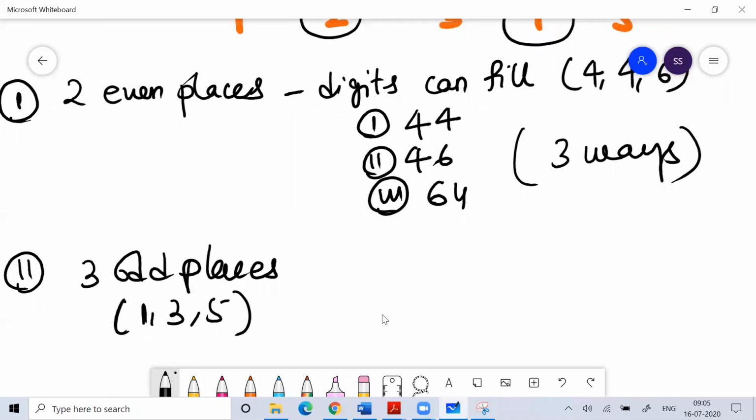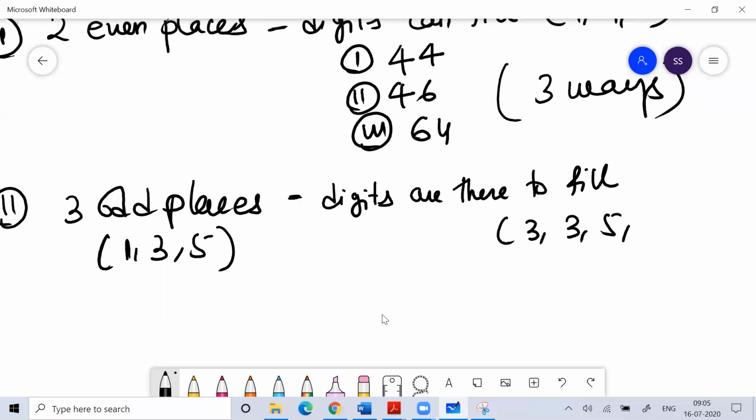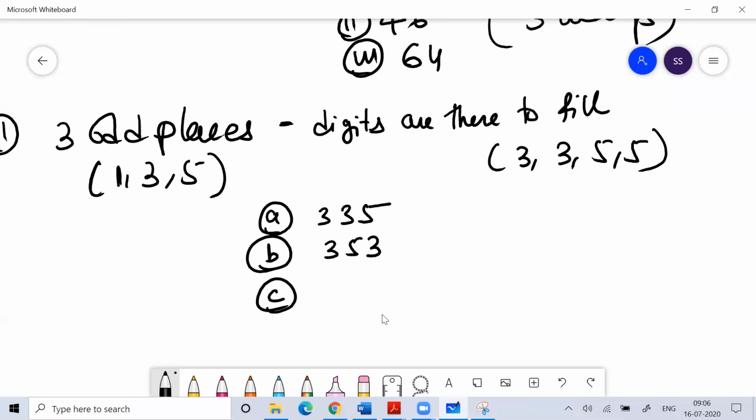So in these 3 odd places, how many digits are there to fill? The digits to fill are 3, 3, 5, 5. So in how many ways can I fill 4 digits, which are 3, 3, 5, 5, into 3 odd places? I can make 3, 3, 5 as one, or 3, 5, 3, or 5, 3, 3.